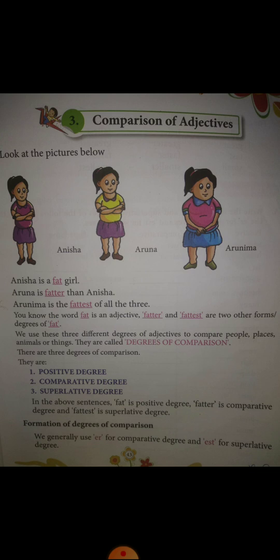Now write the comparative and superlative degrees of the following adjectives. Use er for comparatives and est for superlatives. So in exercise A, you have to change these positive degrees to comparative and superlative degrees. Two are already done. Now you have to do the rest. Fat, weak, healthy, funny, and great. I'll give you these 5 words as homework. Fat, weak, healthy, funny, and great. You have to write the comparative and superlative degrees of these words. Okay, till great. Only 5.